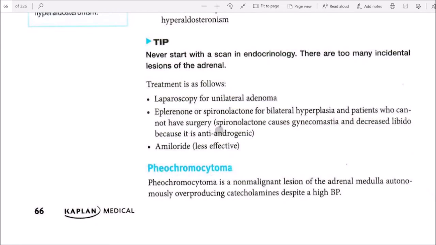can not have surgery. Spironolactone causes gynecomastia and decreases libido because it is an anti-androgen. Amiloride is less effective. Pheochromocytoma. Pheochromocytoma is a malignant lesion of the adrenal medulla, autonomously producing catecholamines despite a high BP.